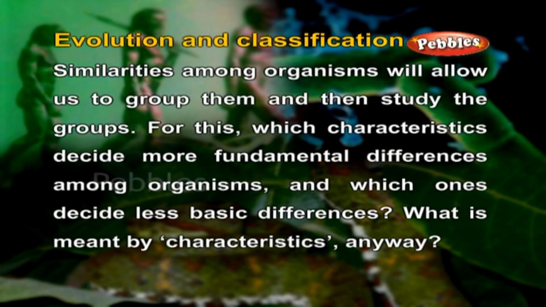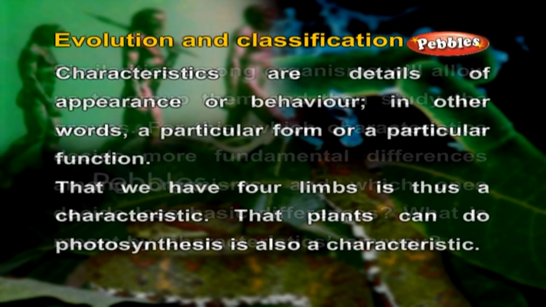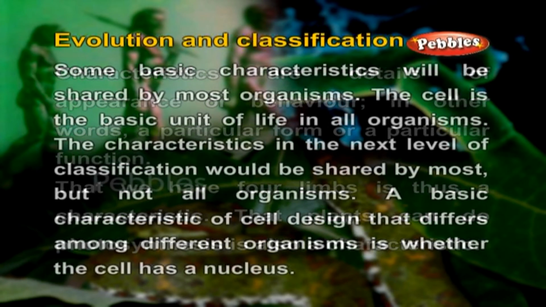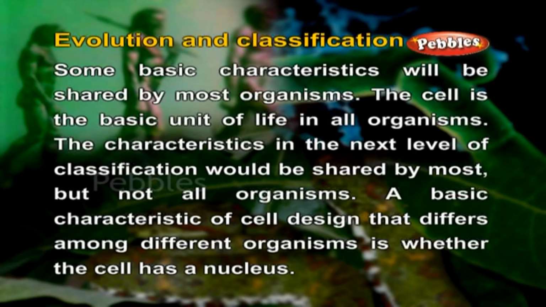What is meant by characteristics anyway? Characteristics are details of appearance or behavior, in other words, a particular form or a particular function. That we have 4 limbs is thus a characteristic. That plants can do photosynthesis is also a characteristic. Some basic characteristics will be shared by most organisms.